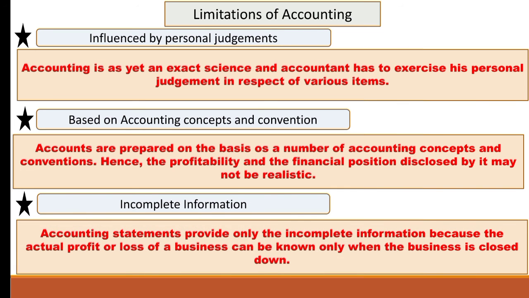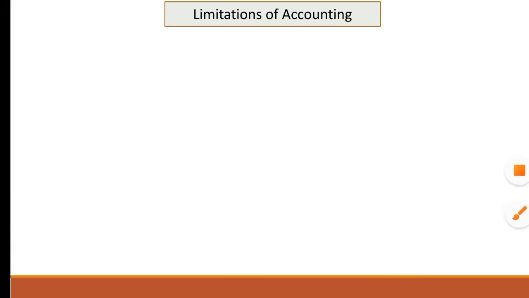Next is incomplete information. Accounting statements provide only incomplete information because the actual profit or loss of a business can be known only when the business is closed down. So it is clear that whatever information the business is providing is not the correct information about the profitability and financial position of the business, because the actual profitability of the business will be known once the business is wound up.